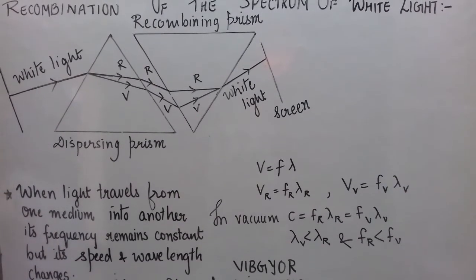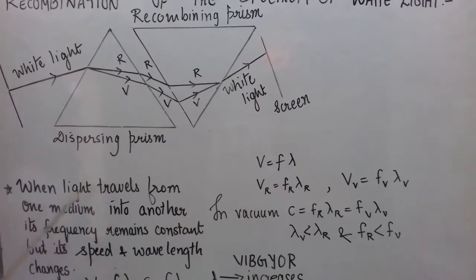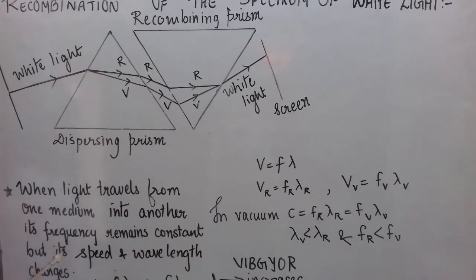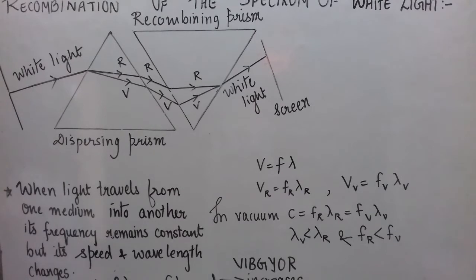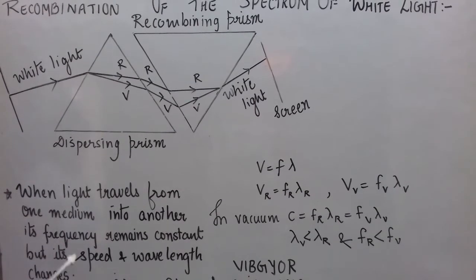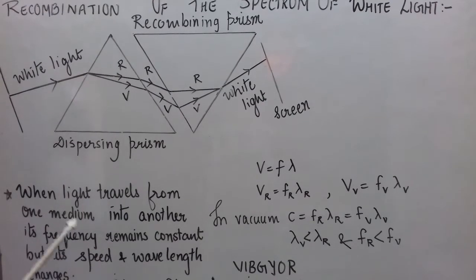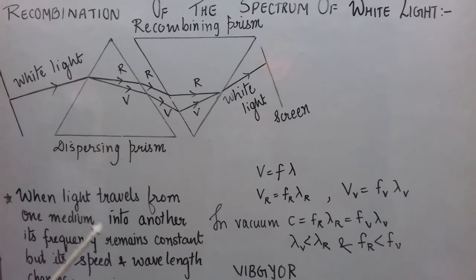Remember, this is a very important point: when light travels from one medium into another, its frequency remains constant, but its speed and wavelength change, and also bending of light takes place, as you know. So we can say velocity changes, if you remember the equation that you studied in your 9th class in the sound chapter.